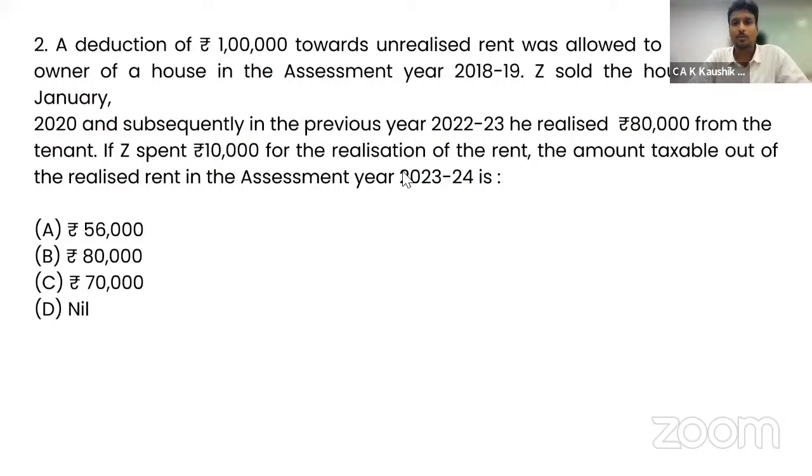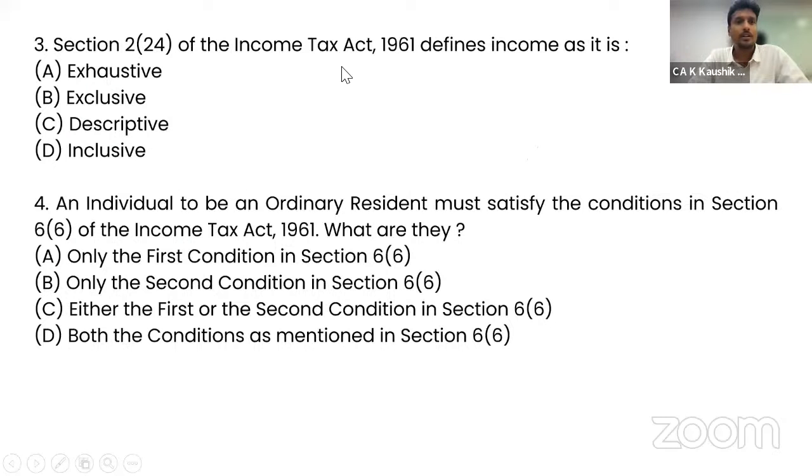Let's proceed to question number 3. Section 2, subsection 24 of the Income Tax Act defines income. Here they're asking a theoretical question on what kind of definition is given: whether it is an exhaustive definition, exclusive definition, descriptive definition, or an inclusive definition. Section 2(24) starts with the wording "income includes". Includes means an inclusive definition. So the third or fourth option is the correct answer.